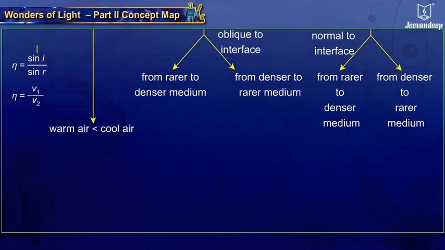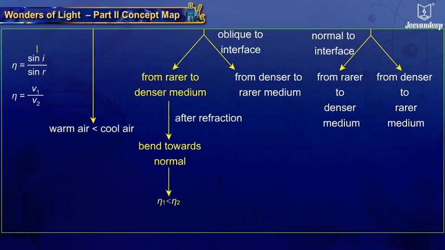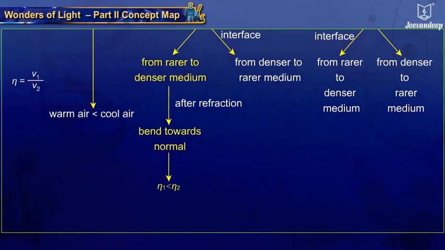When light travels from a rarer to a denser medium, the refracted ray bends towards the normal. The refractive index of the rarer medium is lesser than that of the denser medium. In this case, the angle of incidence is greater than the angle of refraction.